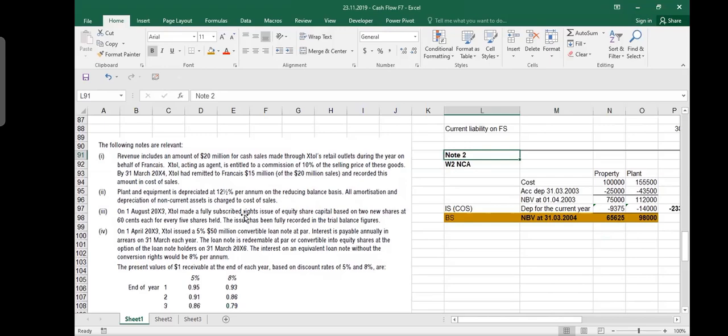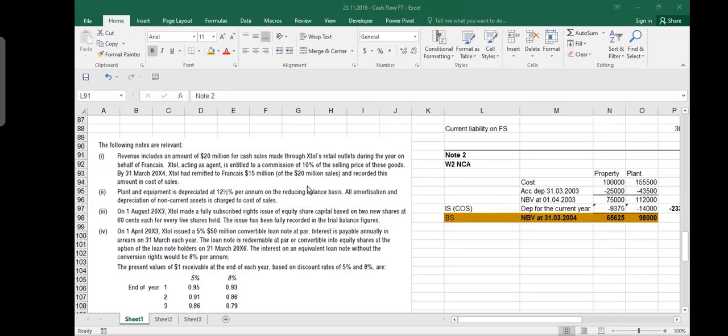Extol made a fully subscribed rights issue. Fully subscribed means that whatever you issued, all of them were sold, of equity share capital based on 2 new shares at 60 cents each for every 5 shares held. So for every 5 existing shares, you are giving 2 shares for 60 cents. The issue has been fully recorded in the trial balance, which means that whatever cash you receive in respect of share capital and share premium, because you receive premium here as well.